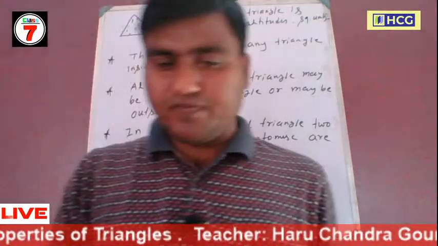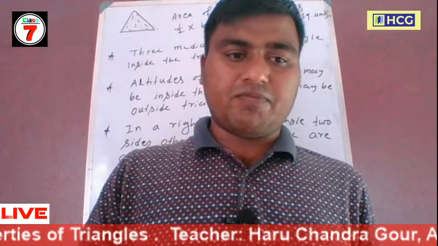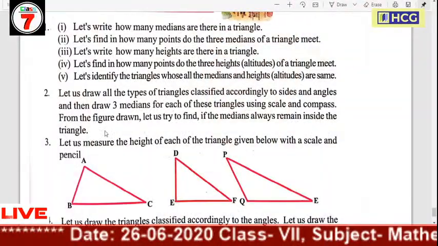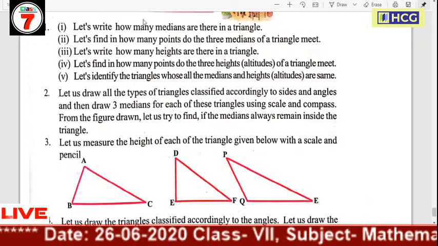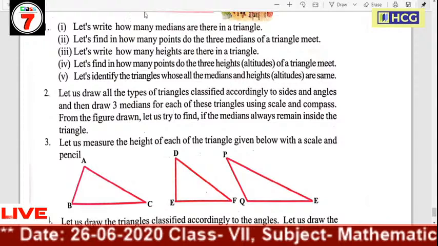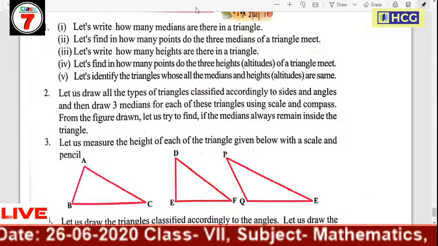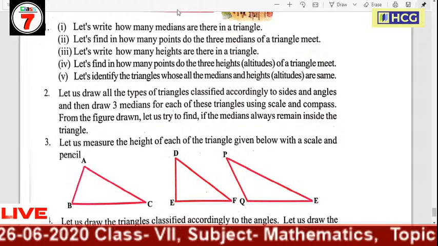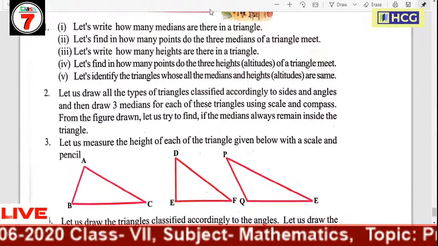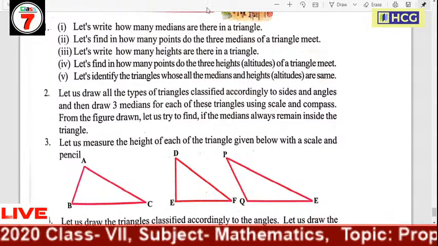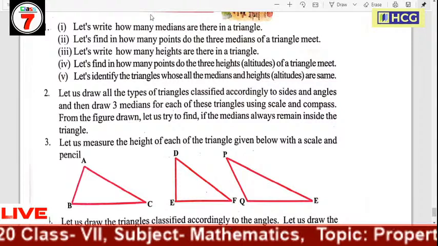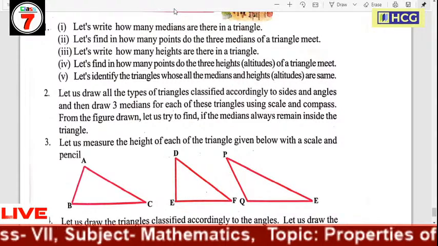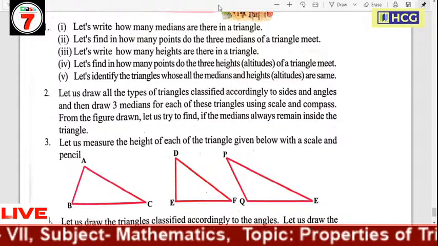Next, we will do the exercise of that chapter, chapter 14. First question: how many medians are there in a triangle? In a triangle there are three medians.